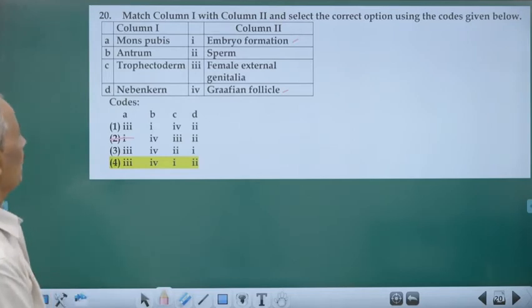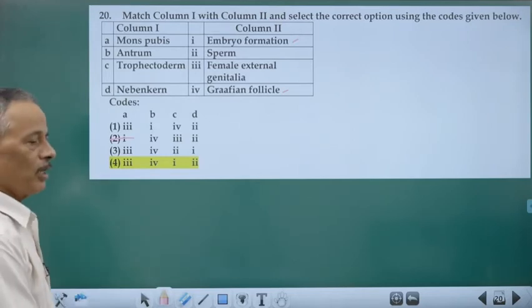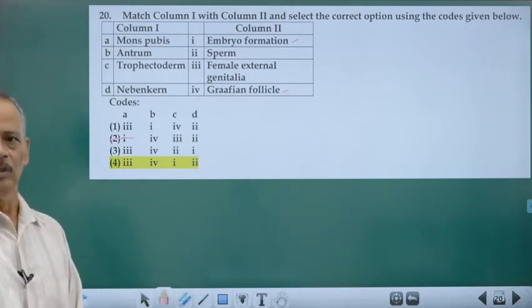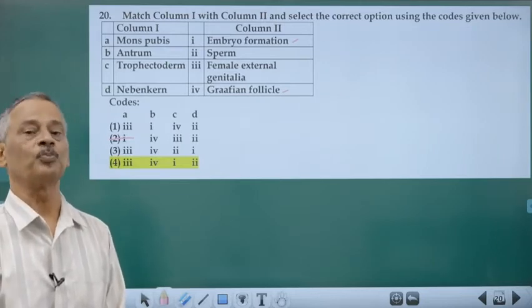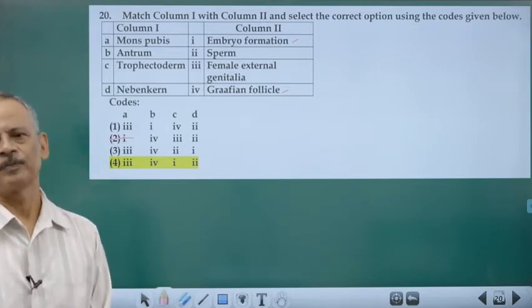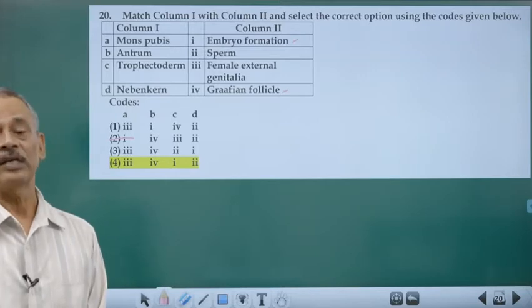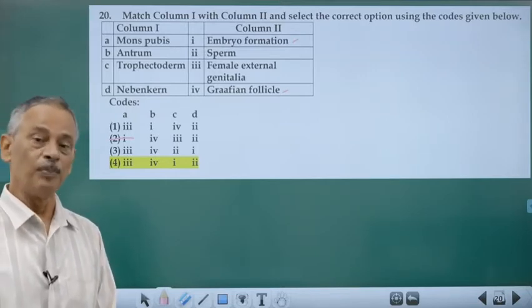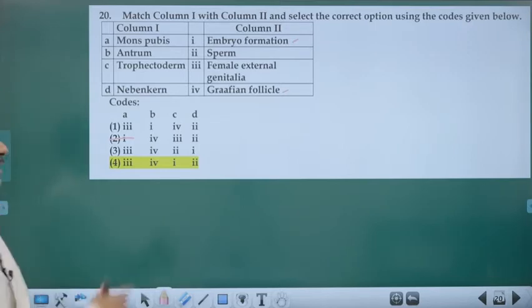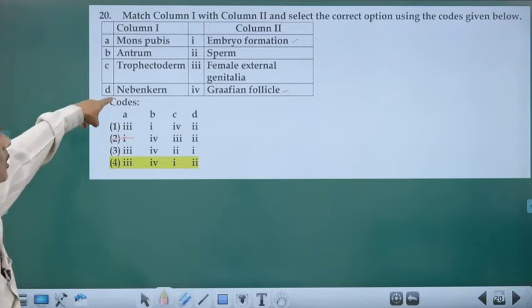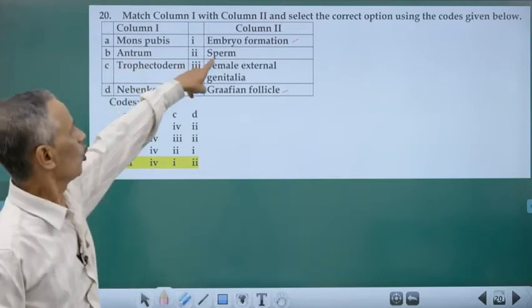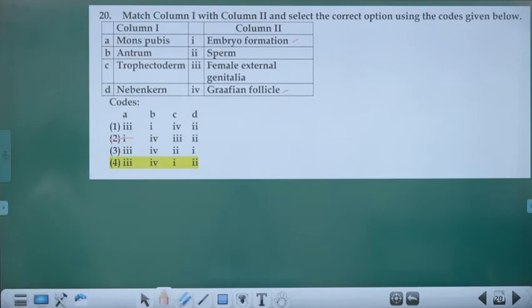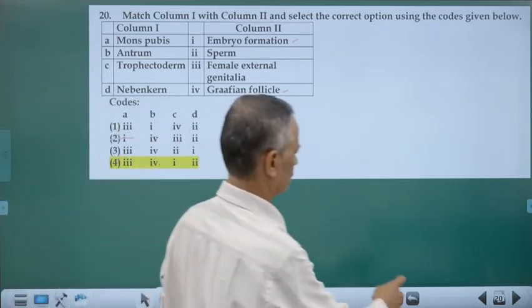That's all. What is Nebenkern? Nebenkern is a mitochondrial cloud present in the middle piece of the sperm. It is very often asked. That word is not in our NCERT book. It is spirally coiled around the axial filament. That is the only match for sperm. So we have to take it. Okay, so the option is 4.